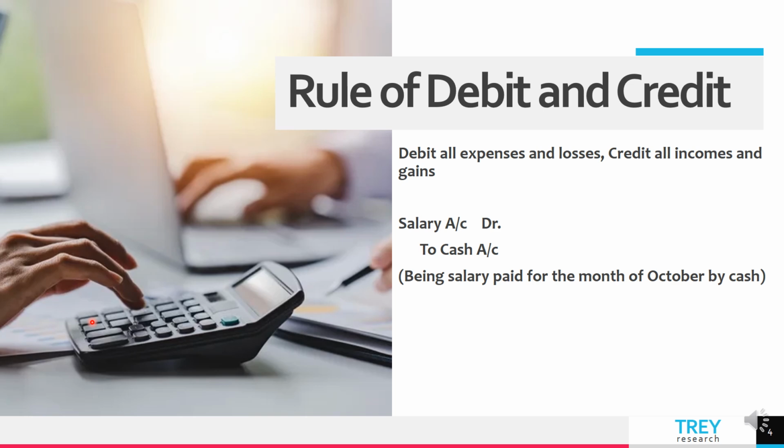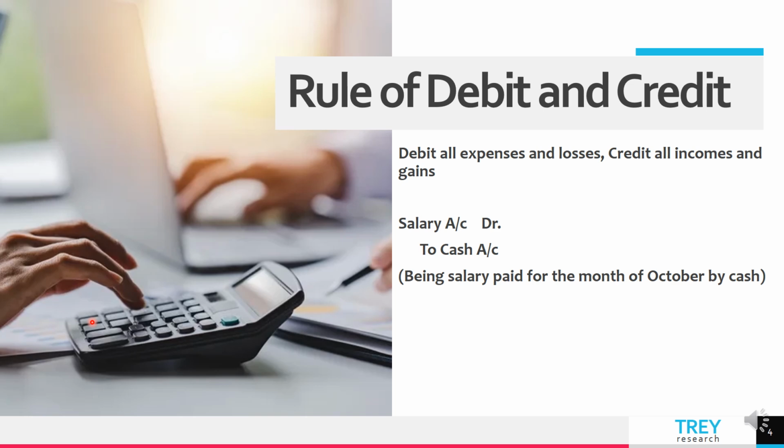Now, let us understand income. If I say rent received, what is it? It is an income. Since it is an income, cash is coming in. So cash will be debited. But, that we learn later.